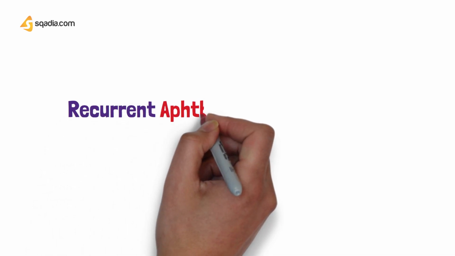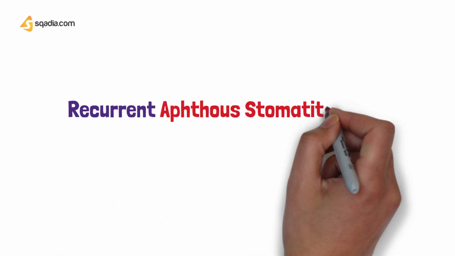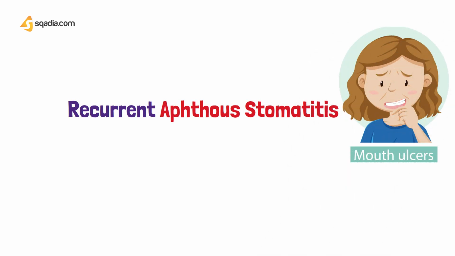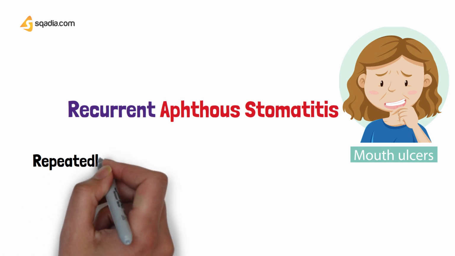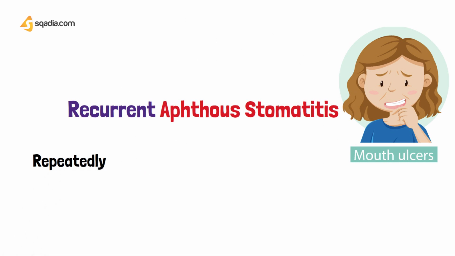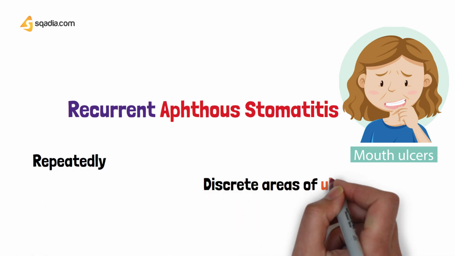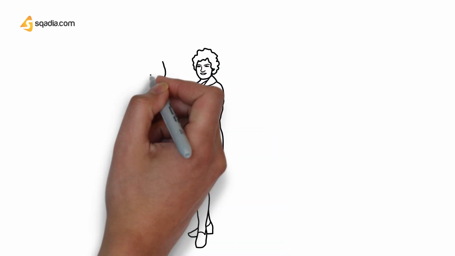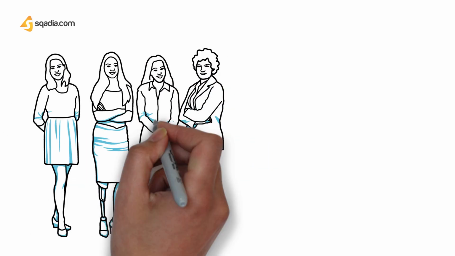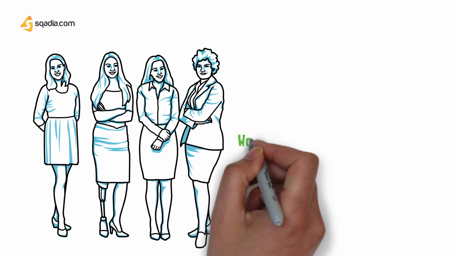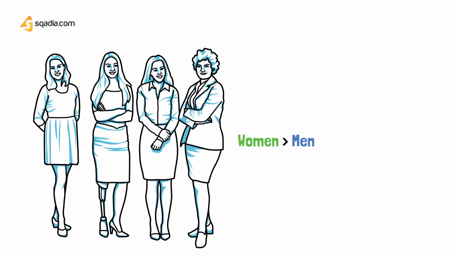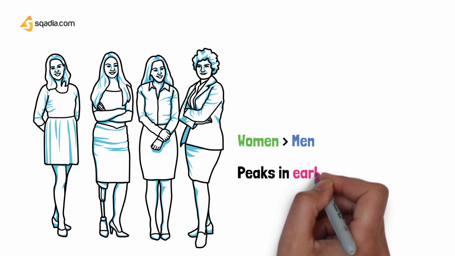Hi everyone. Today we're going to be discussing recurrent aphthous stomatitis, also known as mouth ulcers. So recurrent stands for something which may occur repeatedly, and aphthous stomatitis are discrete areas of ulcerations which are almost always painful. An interesting fact about this is that women are most commonly affected as compared to men. And this has been seen to reach a peak in early adult life.